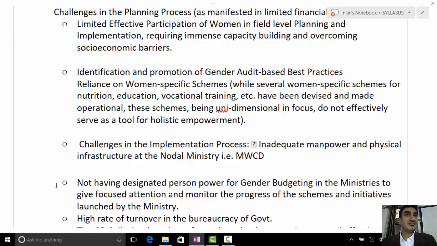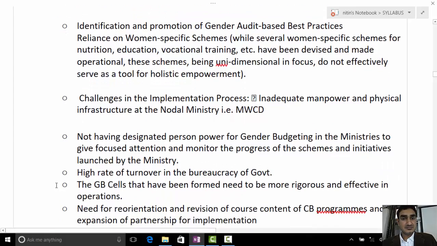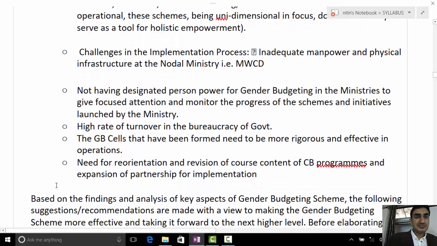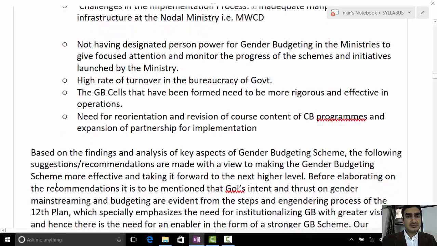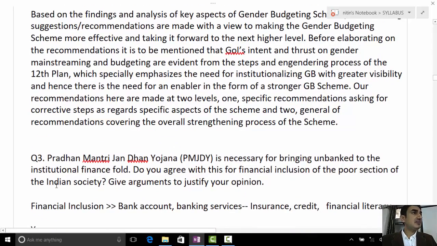Then a gender budgeting based audit process needs to be evolved. So these are various challenges and certain achievements you show, and ultimately in this way you can conclude your answer.